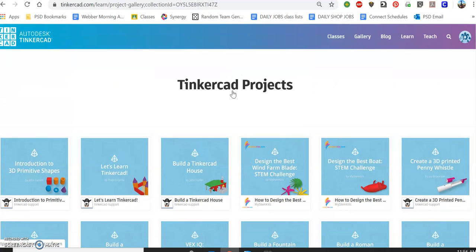I'll also put up a quick tutorial on how to use the screen, the snipping tool to show you what's on your screen.